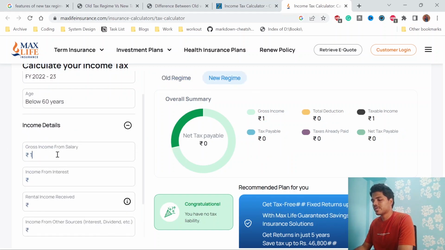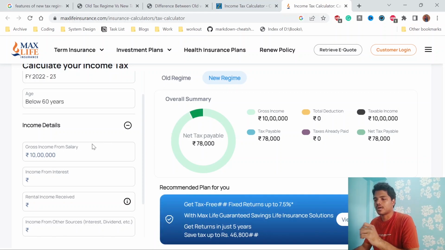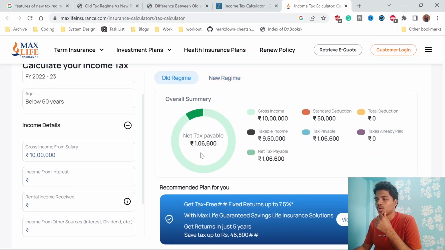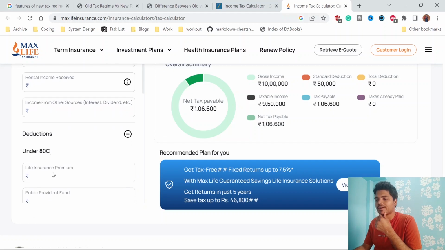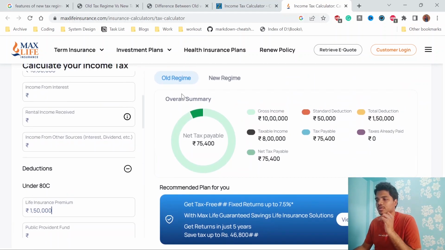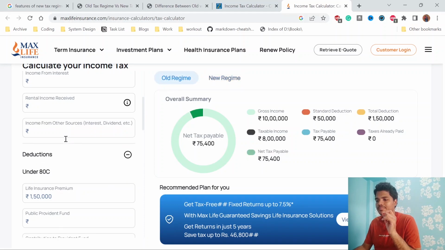Let's say here also the same thing. Let's say you have 10 lakhs. Here you can see, with the new tax, you are paying only 78,000. With the old tax you're paying almost 1 lakh 6,000. Let's say you have deductions of LIC 1,50,000. So with the old tax regime, suddenly it was reduced to 75,000, but the new tax regime is still constant at 78,000.